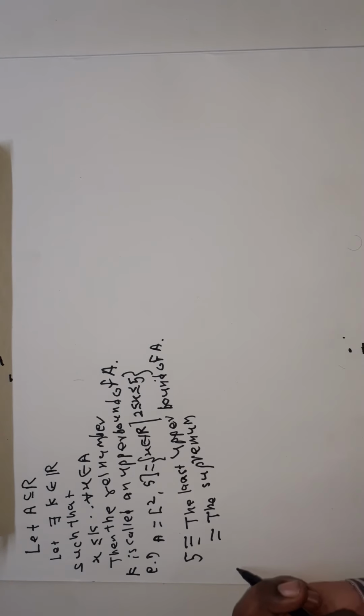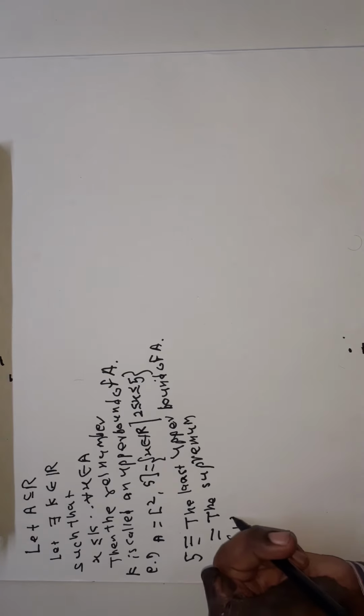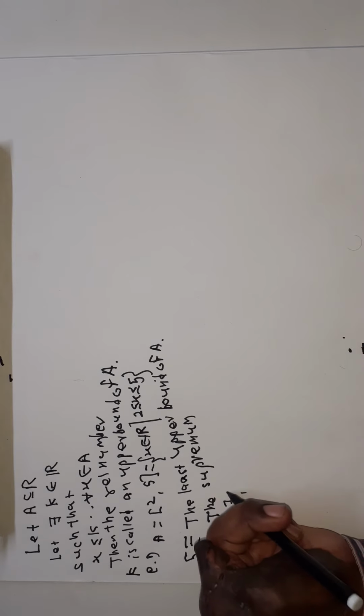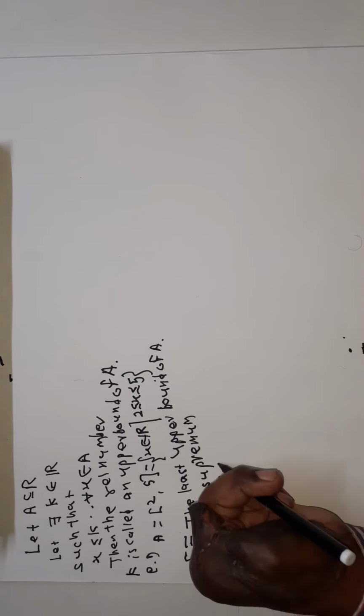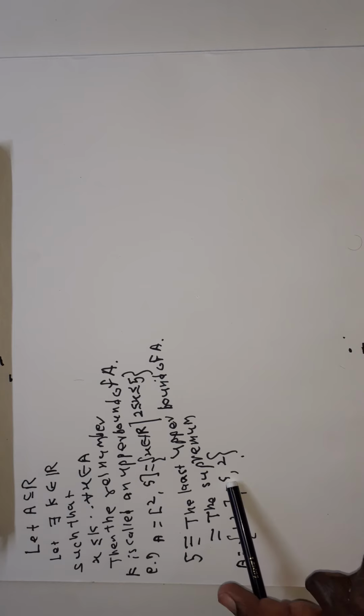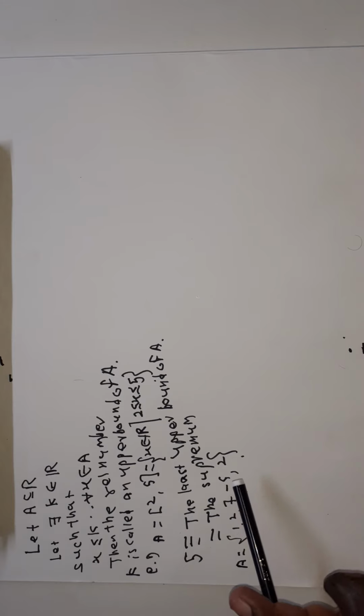For example, consider a finite set A. Suppose A is the set {1, 2, 7, -5, 2}. Then what is the supremum of A here? Here, the supremum of A is obviously 7. That means if a set is finite, then it contains its supremum. If a set is finite, then the greatest element of the set is called the supremum of A.